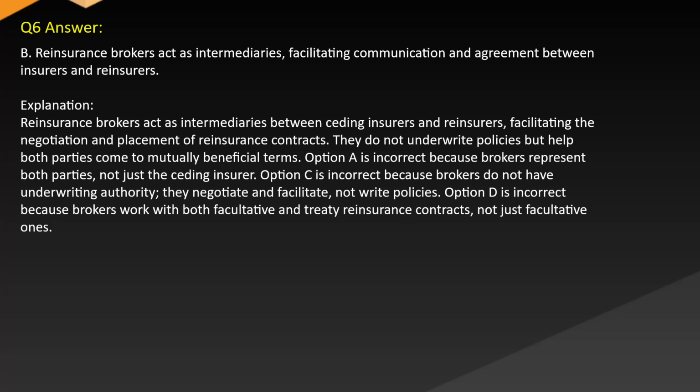Option A is incorrect because brokers represent both parties, not just the ceding insurer. Option C is incorrect because brokers do not have underwriting authority, and they negotiate and facilitate, not write policies. Option D is incorrect because brokers work with both facultative and treaty reinsurance contracts, not just facultative ones.